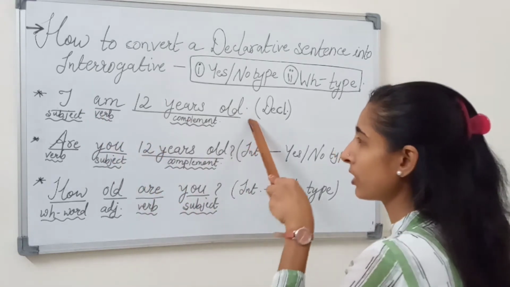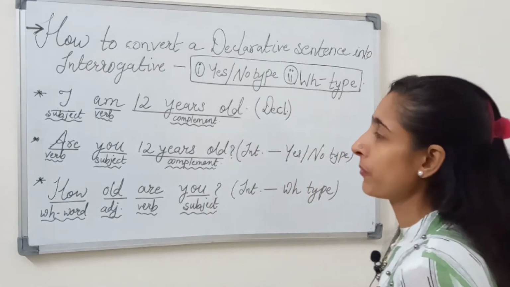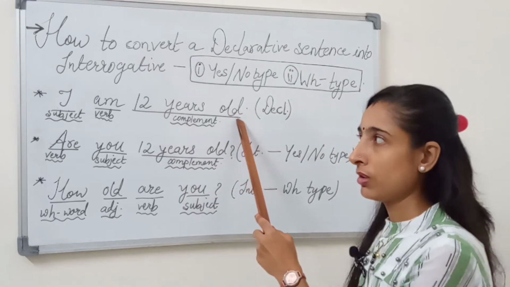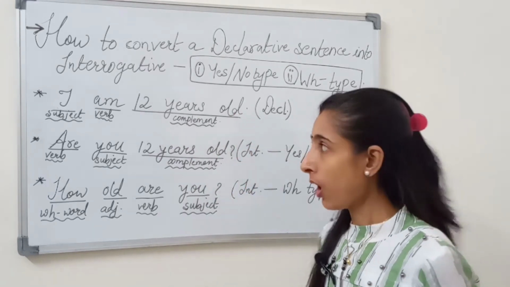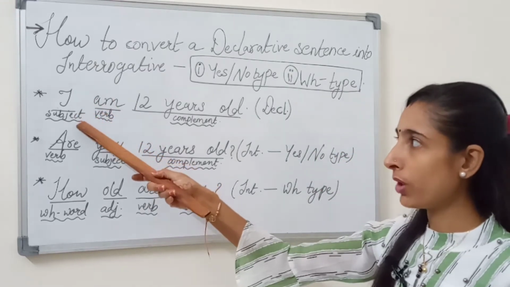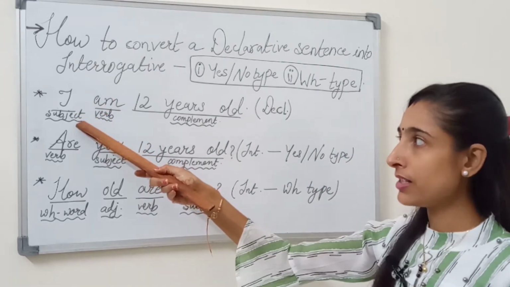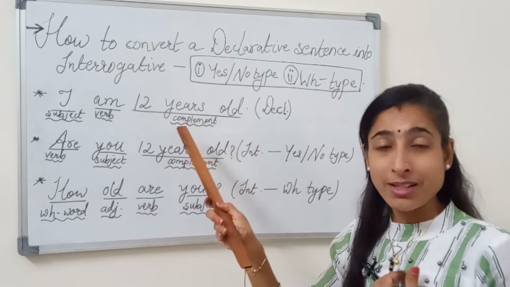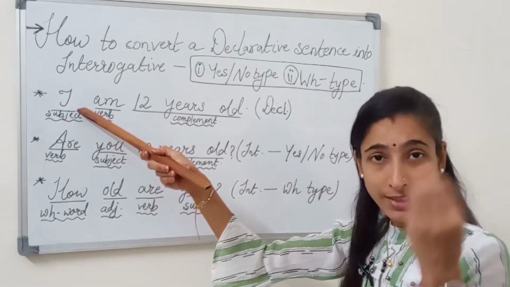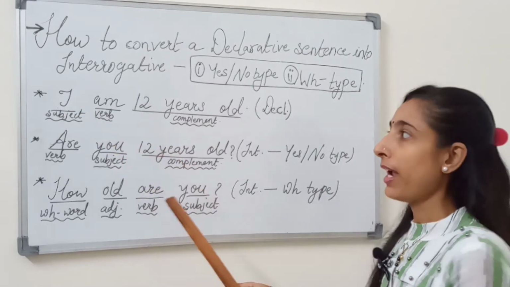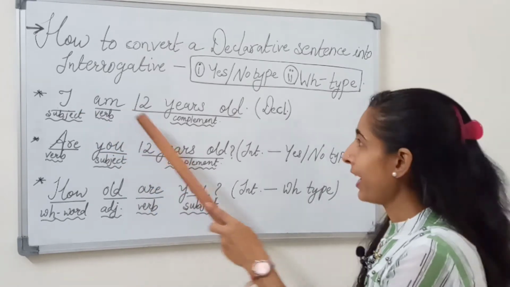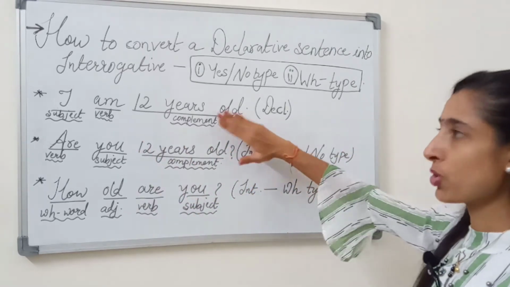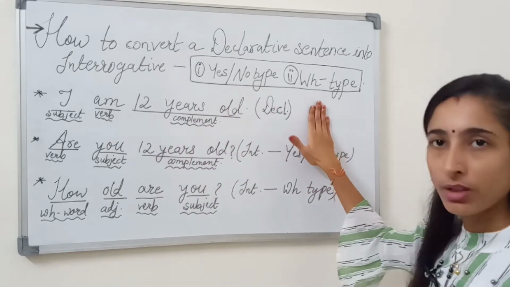So here I have written one declarative sentence, and that is, I am 12 years old. You can see what I have written below: I is a subject. Why? Because who is 12 years old? I. Somebody is 12 years old, no? So that somebody becomes the subject. Am means verb, and 12 years old becomes the complement. Now this is the structure of a declarative sentence.